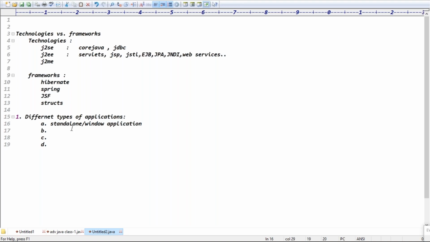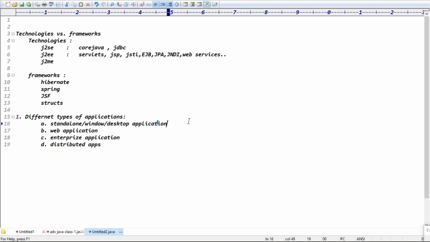Yeah. Tell me, guys, one is the standalone applications or window-based applications, or we can say desktop applications, right? Good. There are four types of applications, guys. One is standalone applications. What is the second category? The second category is web applications, web apps. The third one is enterprise applications, guys. So the third one is what? Enterprise applications. The fourth one is distributed applications, right? Exactly.